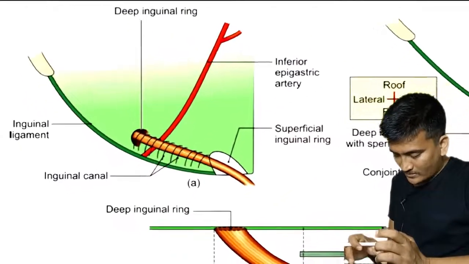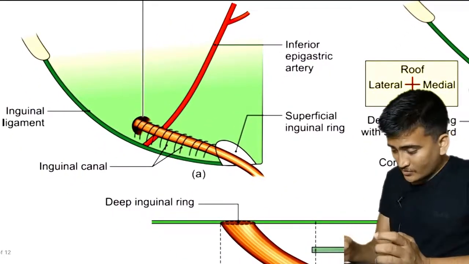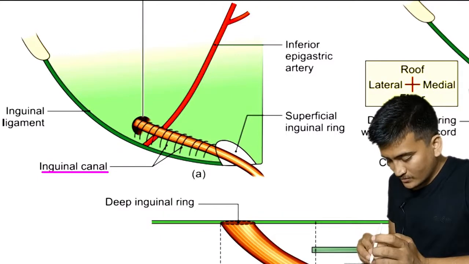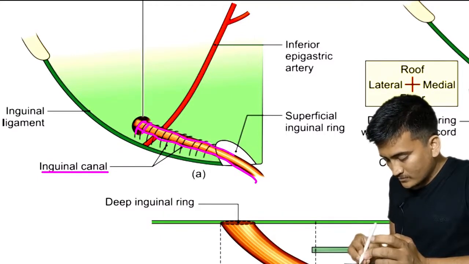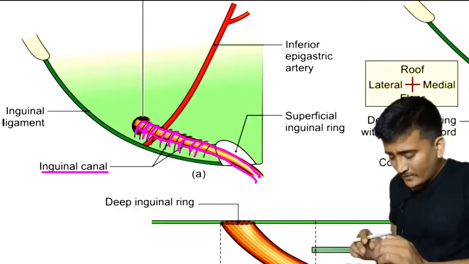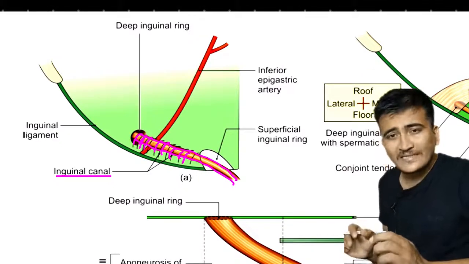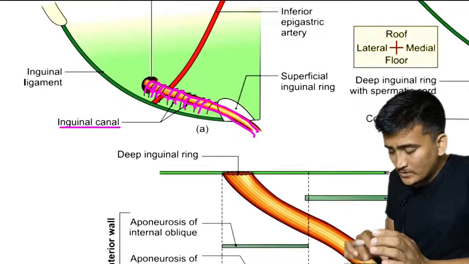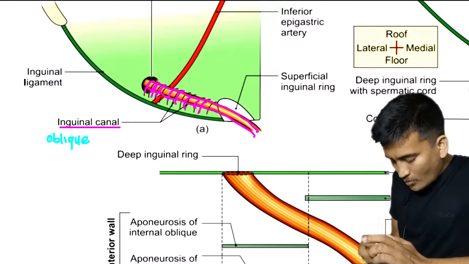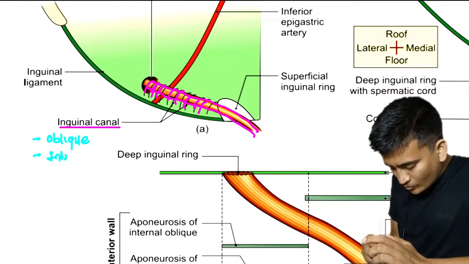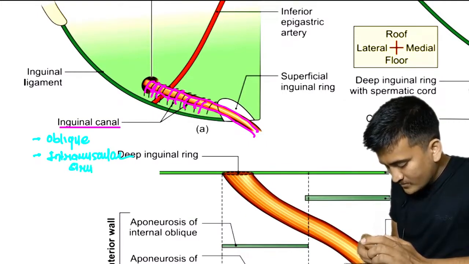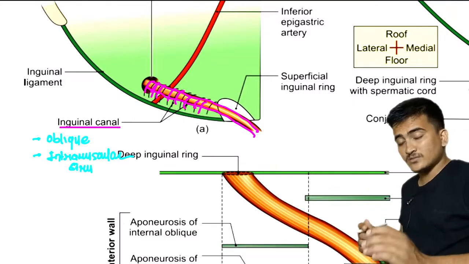As you can see right here, this structure is our inguinal canal. Now, what is the inguinal canal? If you look at the position of the inguinal canal, you will find that it is obliquely placed. So it is an oblique intramuscular structure. Why am I saying intramuscular structure? Because there are many structures beneath it and above it.